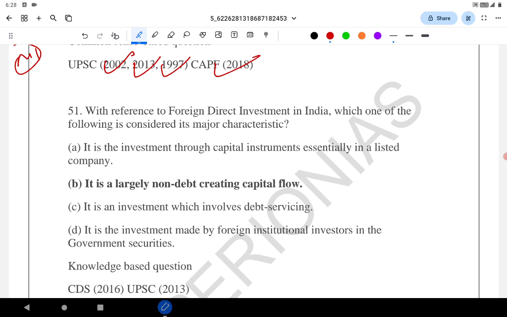Next question is on FDI. With reference to foreign direct investment in India, which one of the following is considered its major characteristic? One of the major characteristics is that it is largely a non-debt creating capital flow. See, in the venture industry, VCs, just as an example, normally have two things: venture debt and venture investment.